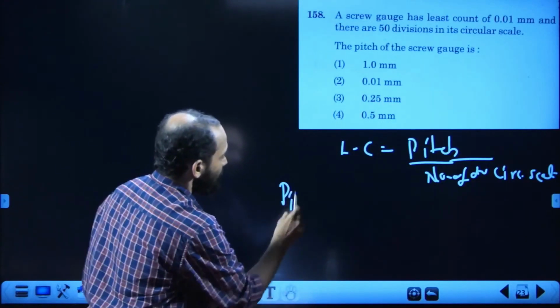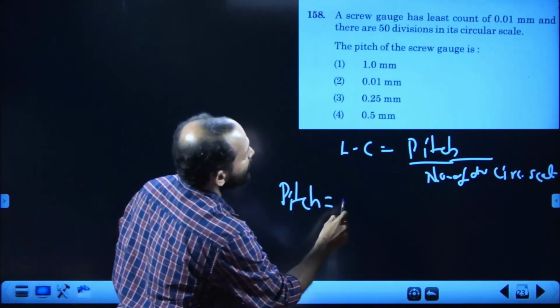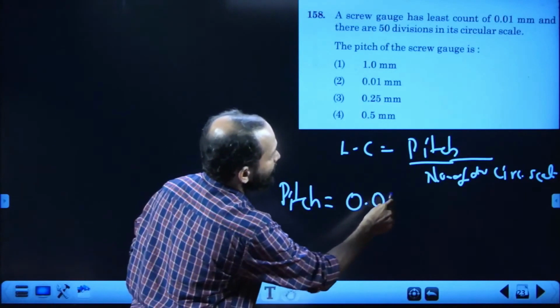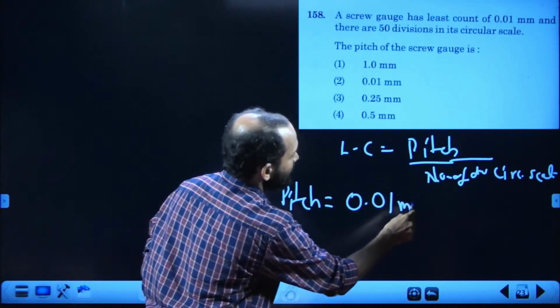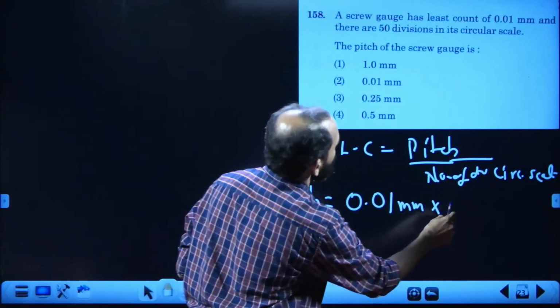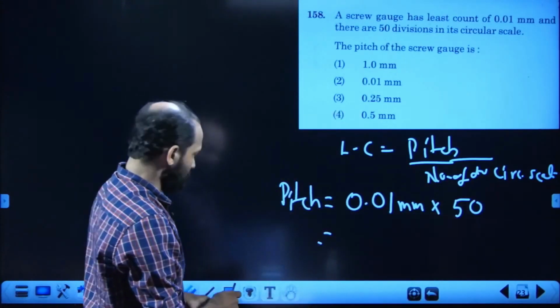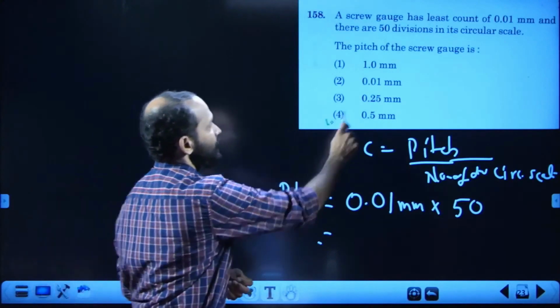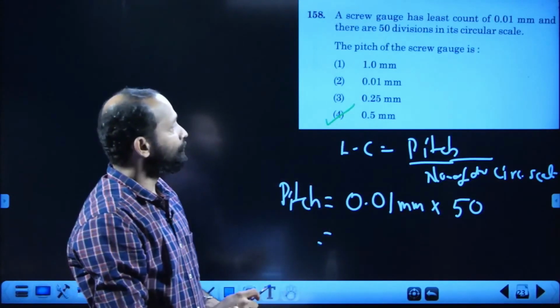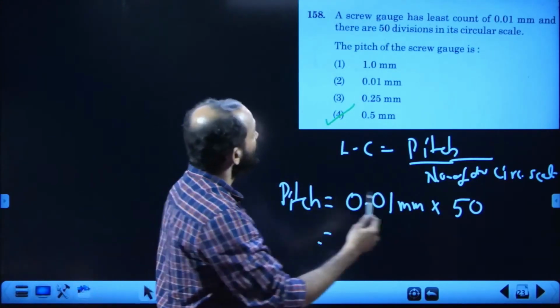That means pitch is equal to least count multiplied by number of divisions on the circular scale, 0.01 millimeter multiplied by 50, that must be 0.5. Everyone must have made it correct. 158, fourth option is the right answer.